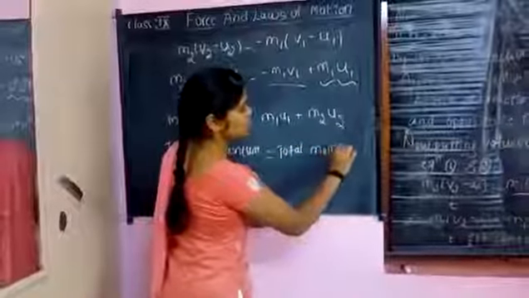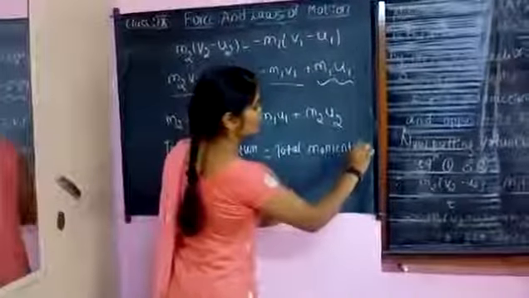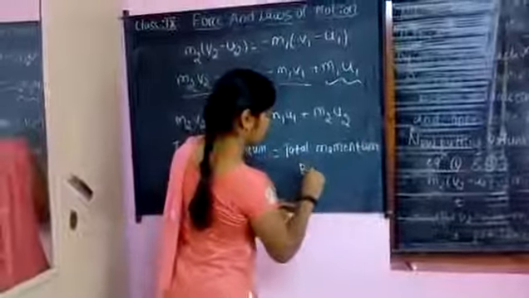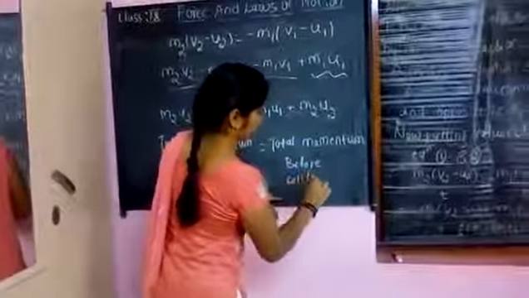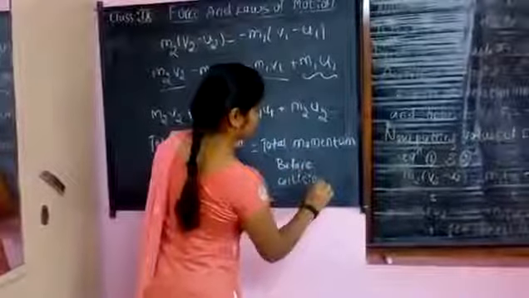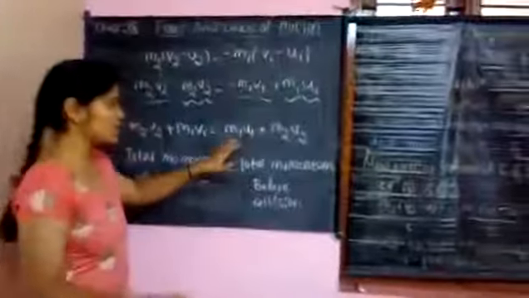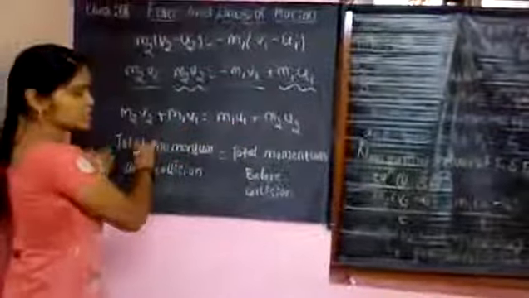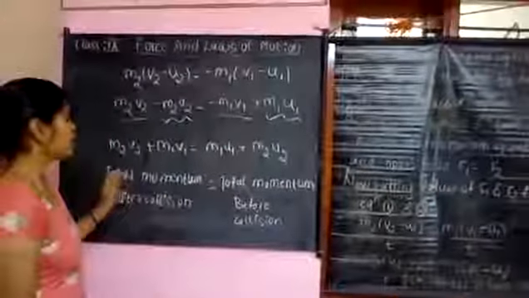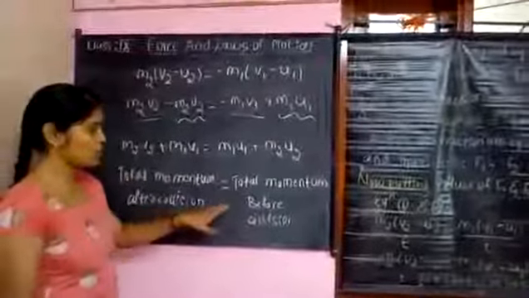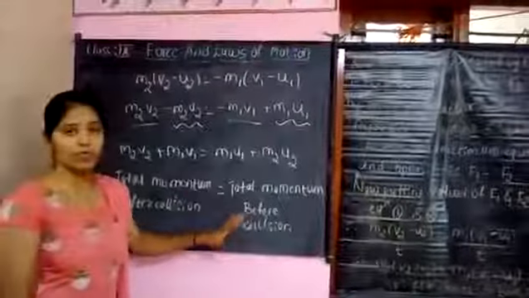And this is the total momentum before the collision. Or we can also write it with m1 u1 on this side and this on the other side. Whatever, we got that the total momentum after collision is equal to the total momentum before collision.